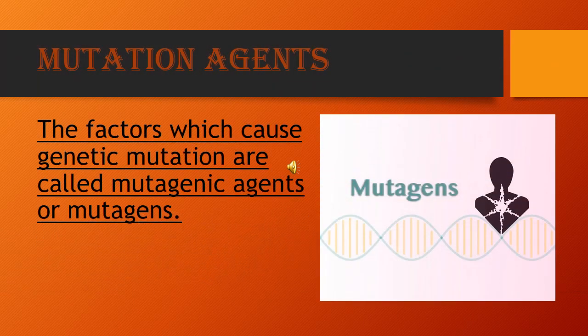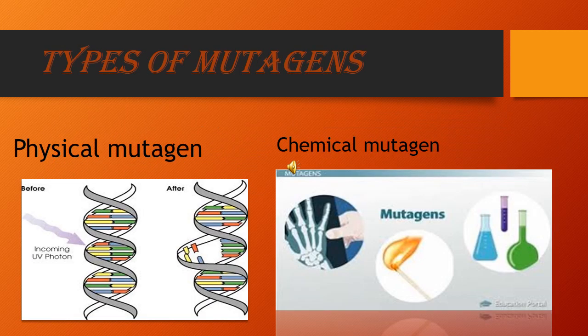Mutation is caused by some factors. These factors are called mutagenic agents. The factors which cause genetic mutation are called mutagenic agents or mutagens. These mutagens are divided into two types based on their characteristics: one is physical mutagens and another is chemical mutagens. From the name we can understand that mutation caused by physical agents is physical mutation, and mutation caused by chemicals is chemical mutation.